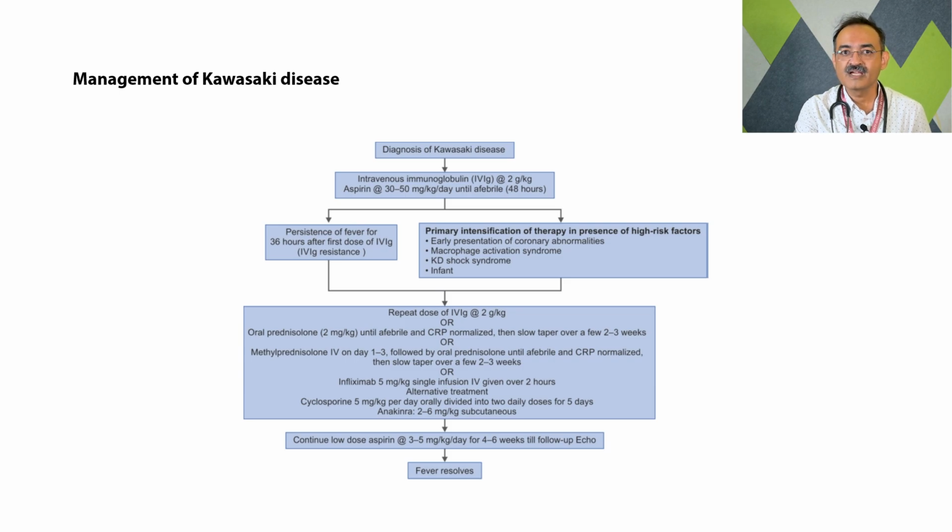started upfront if we suspect coronary artery abnormalities, macrophage activation syndrome, KD shock syndrome, or the age is less than 6 months. So along with IVIG, we need to upfront use either of the three molecules, and along with that we need to continue the antiplatelet dose of 3 to 5 milligram per kg.